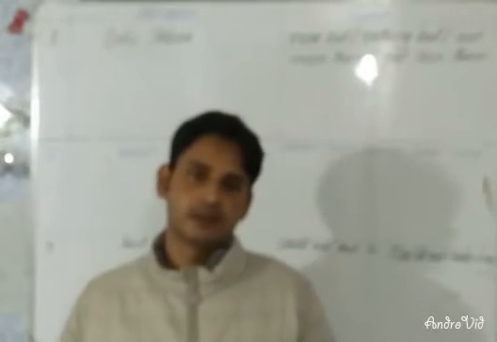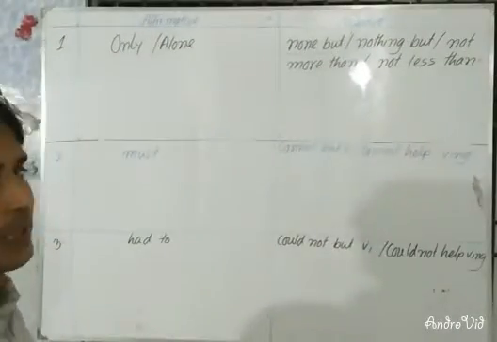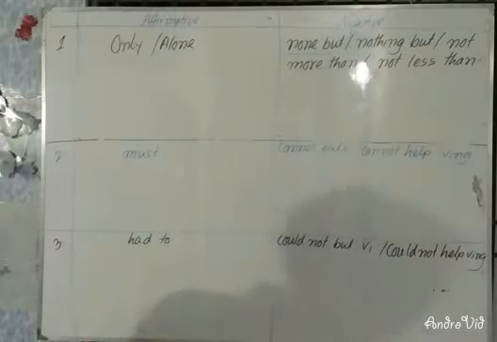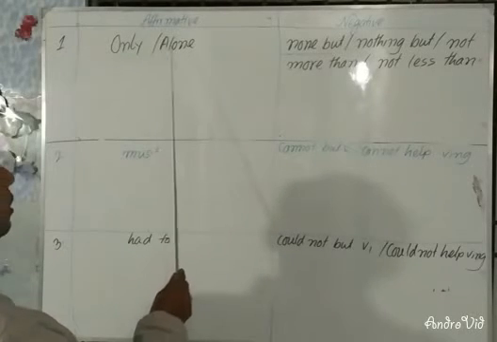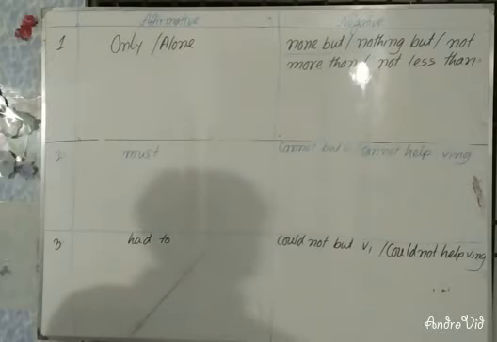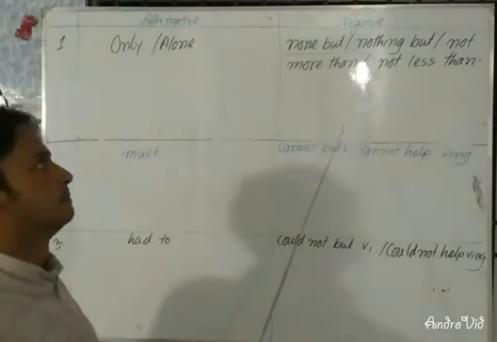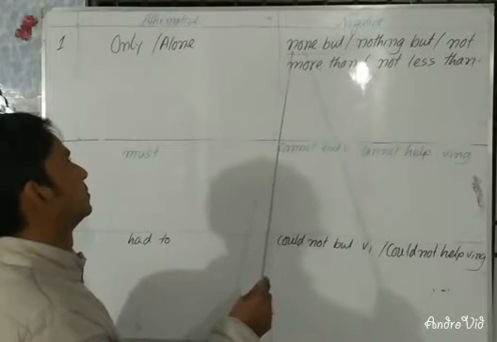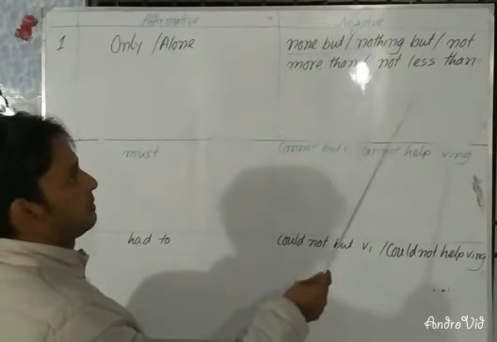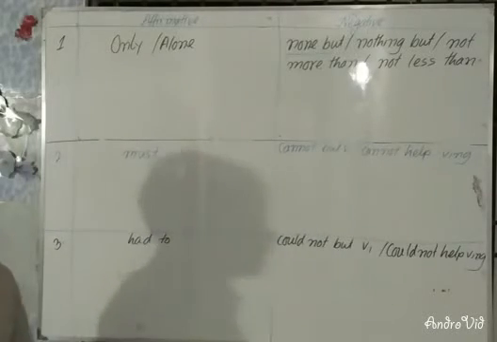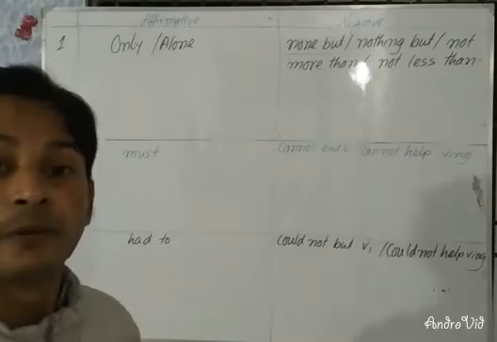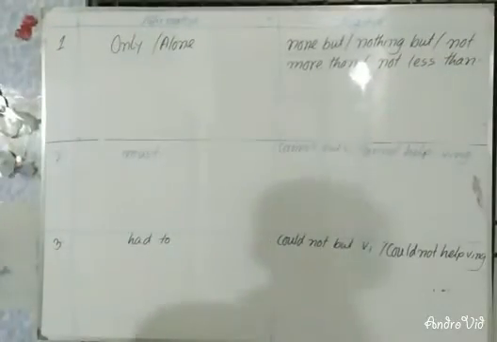Dear students, now listen to me. I am going to make you understand. You can see in the book that affirmative to negative or negative to affirmative. If you have only or alone in an affirmative sentence, and you are changing it into negative, you will have to use none but, nothing but, not more than or not less than instead of only or alone. Dear students, I am going to give you an example on this.